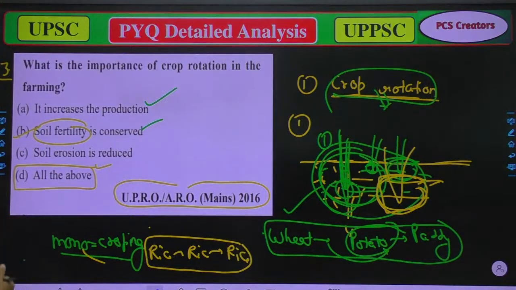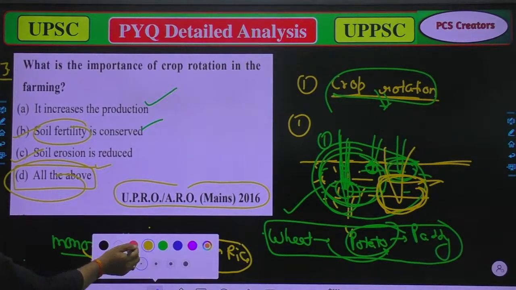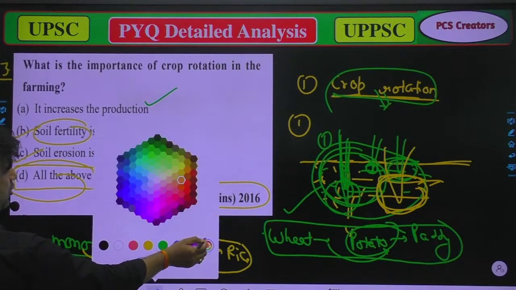Third is there, soil erosion is reduced. Yes, that's true, because when we start crop rotation, we rotate our crops according to our needs, so it will reduce soil erosion. So all of them are correct, option D is correct. Our correct option is option D.